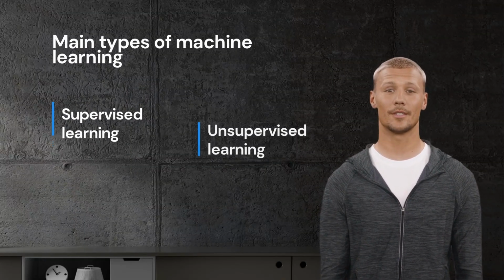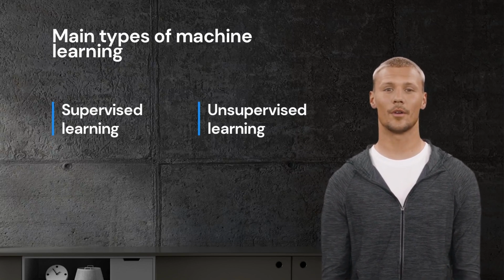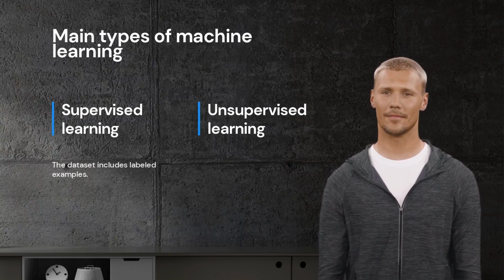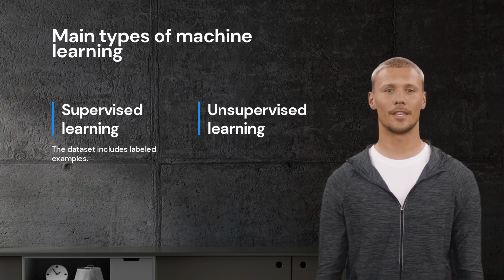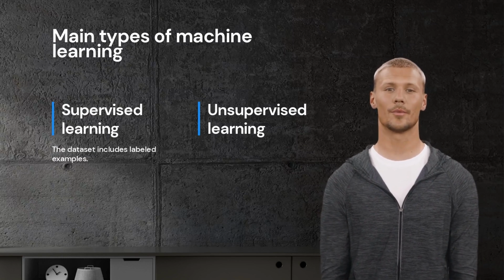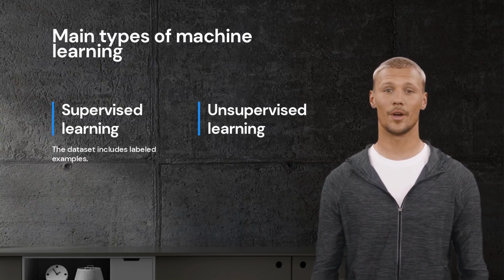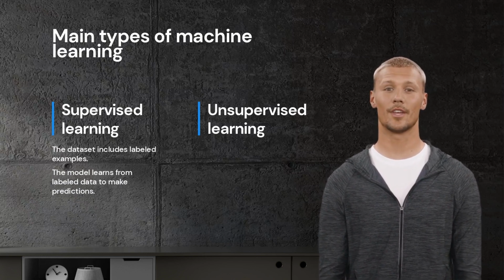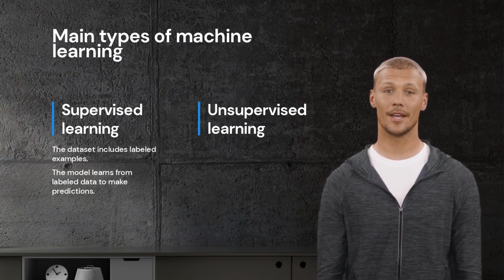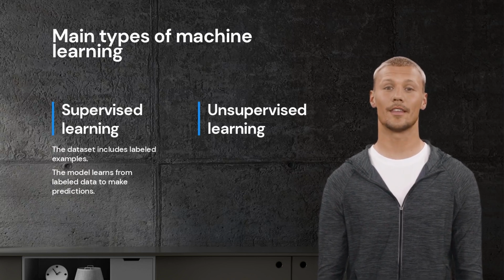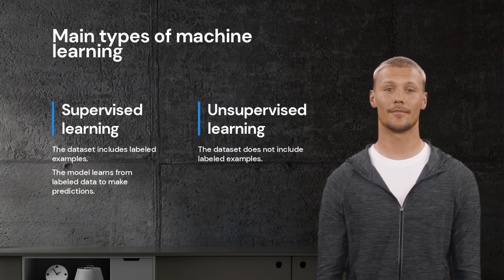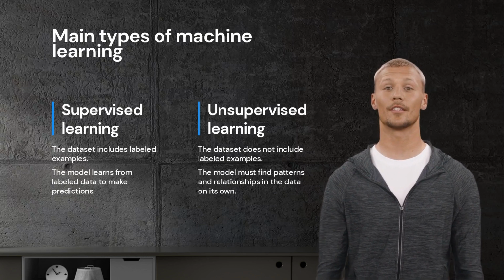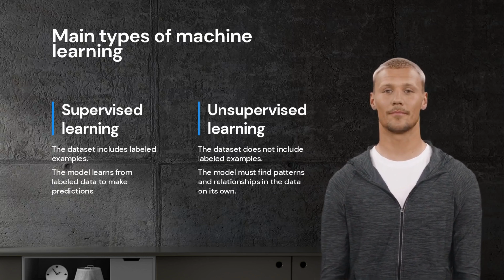There are two main types of machine learning: supervised learning and unsupervised learning. In supervised learning, the dataset includes labeled examples, which means that the inputs are paired with their corresponding outputs. The model learns from this labeled data to make predictions on new, unlabeled data. In unsupervised learning, the dataset does not include labeled examples. The model must find patterns and relationships in the data on its own.